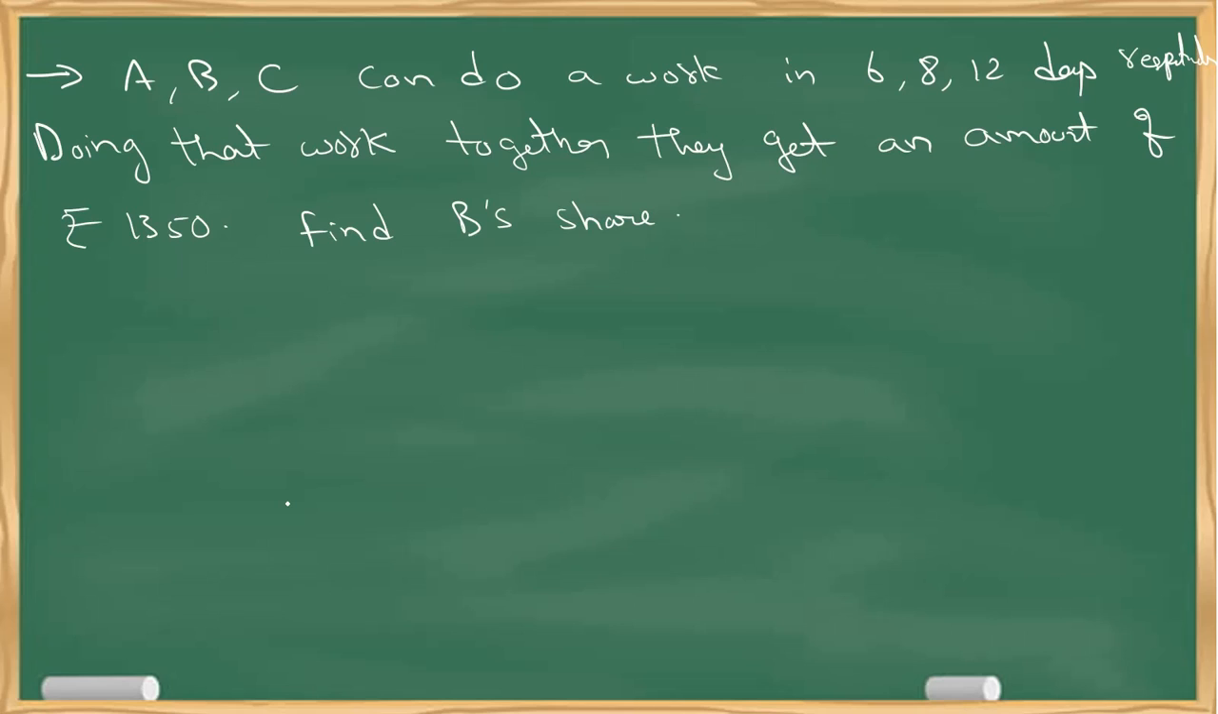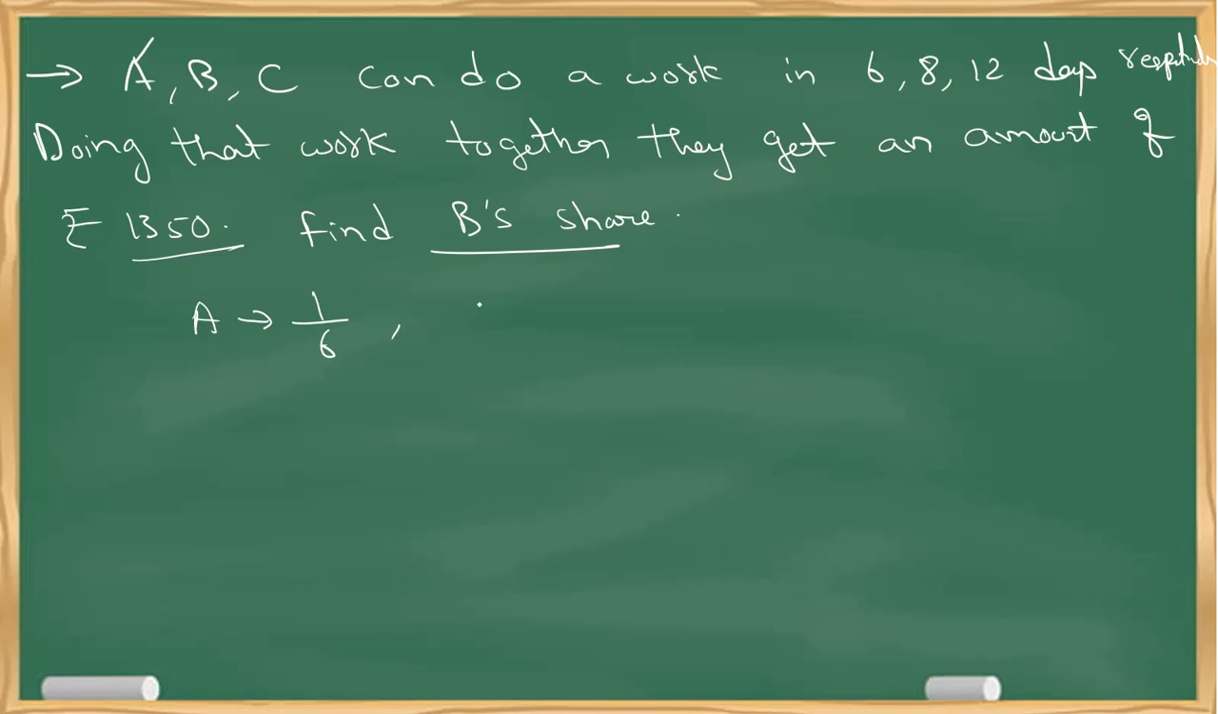Okay, so there are 3 entities here. 3 people are doing the same work. A takes 6 days to complete a particular work, and if I assign the same work to B, he will take 8, and if I assign the same work to C, he will take 12. So who is more efficient? The person who takes less time is more efficient because time is inversely proportional to efficiency. So A is more efficient. Obviously, A will get more money, but that is not the question. The question is how much B will get. If the total is 1350, how much will B get? They will not get equal shares because their efficiency levels are different. So what is A's 1 day work?